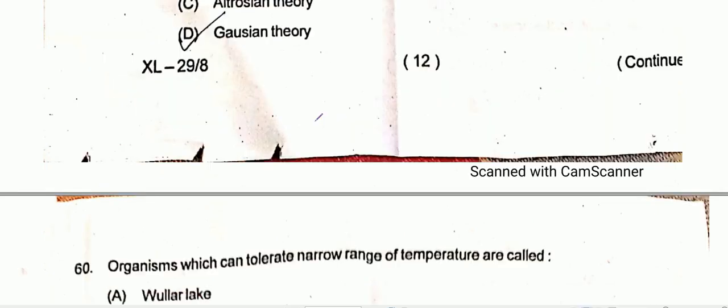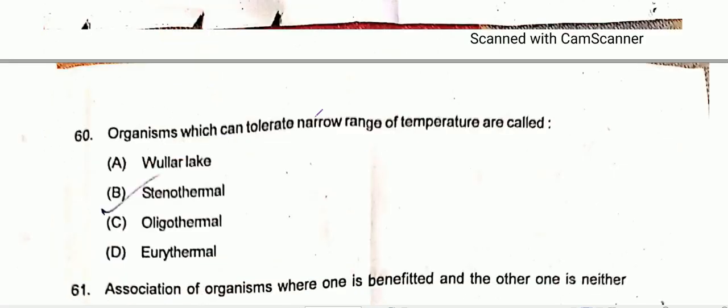Question number 60, organisms which tolerate a narrow range of temperature are called stenothermal. Eurythermal are the organisms which tolerate a large range of temperature.